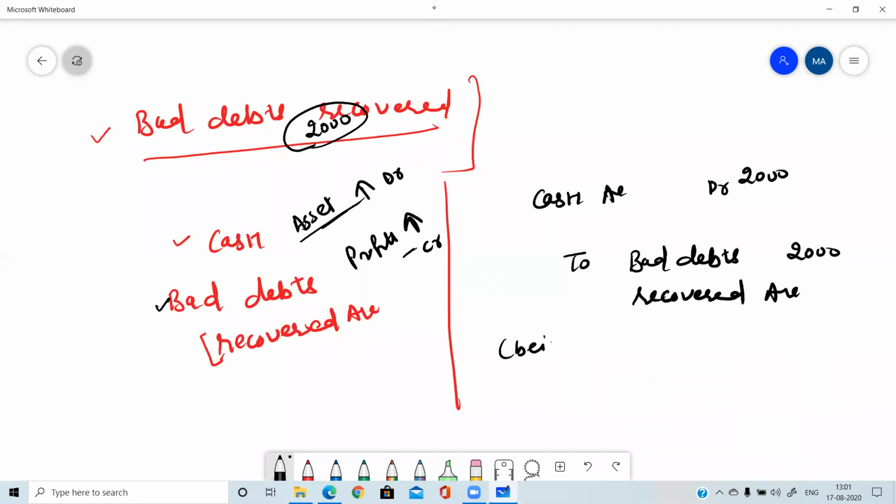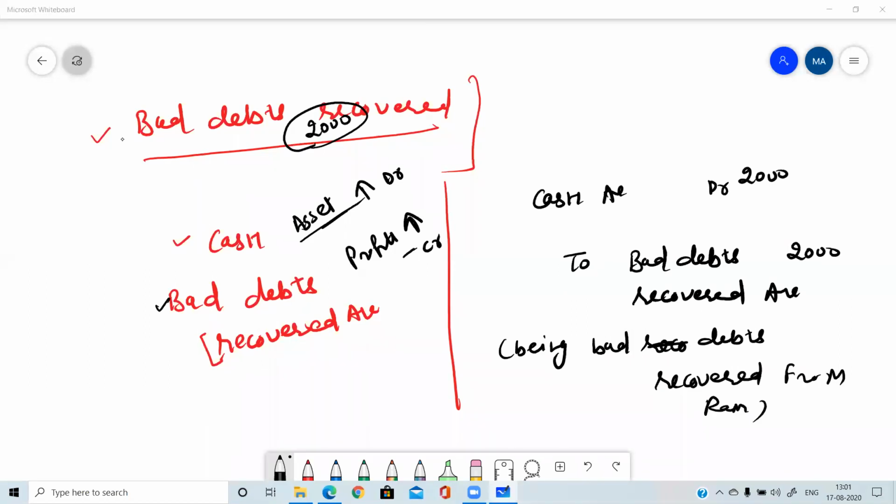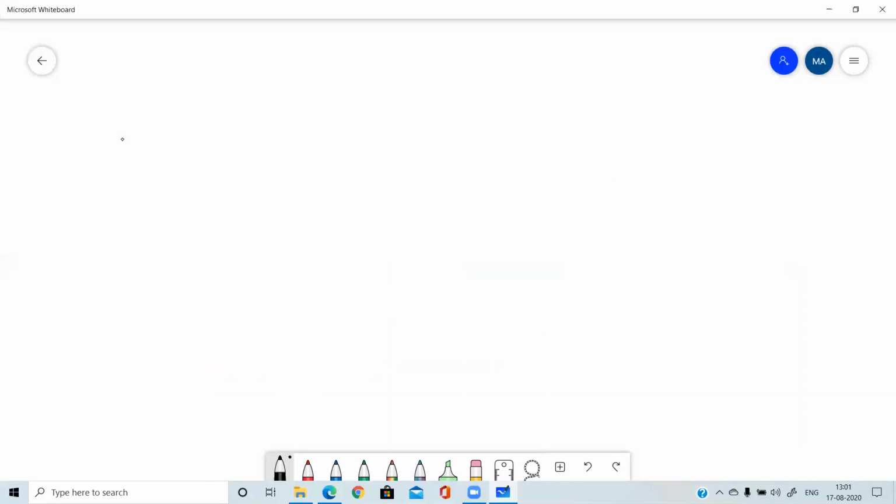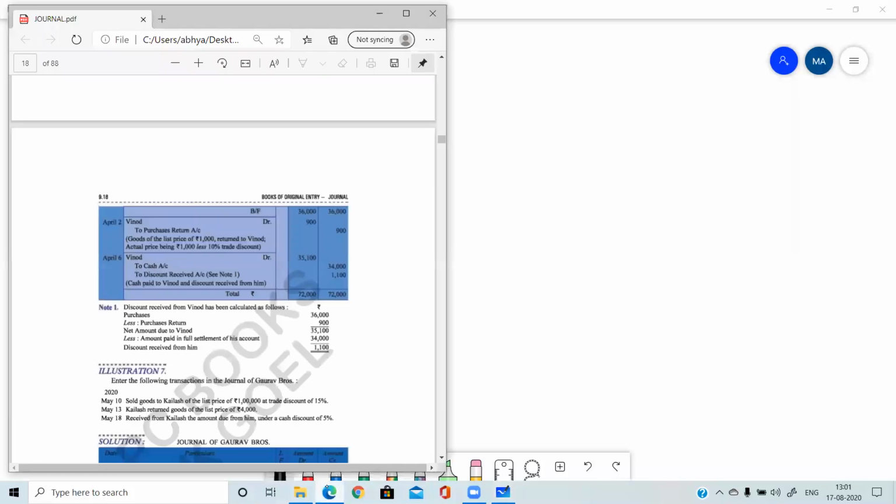Being bad debts recovered. Being bad debts recovered from, you can write the name of the person. It's up to you. If you want, you can write it, or if not, then there is no need to write. There is no hard and fast rule for narrations. Am I clear with this transaction? Please tell me. Yes, everyone, please tell me, am I clear? Yes, beta. So two special entries we have done.